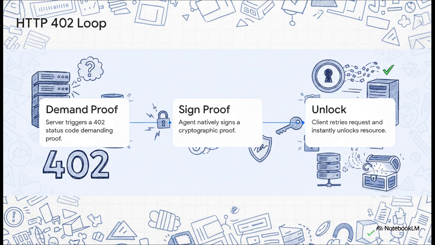Step 1, the server triggers a 402 status demanding proof of payment. Step 2, an autonomous edge agent natively signs a cryptographic proof. Step 3, the client retries the request with the receipt, instantly unlocking the physical resource. It is a beautifully simple, deterministic loop that completely safely bridges digital commands to physical execution, bypassing the fog entirely.